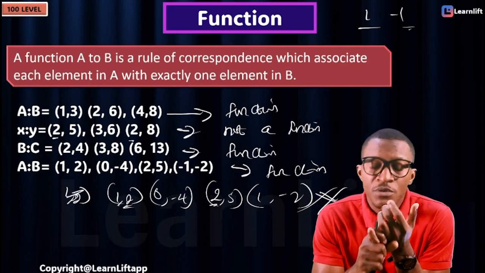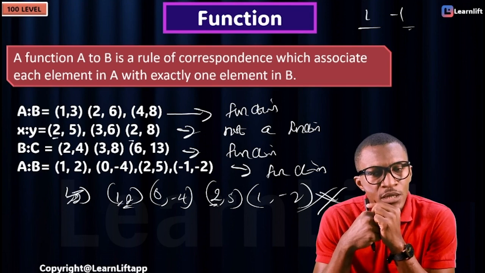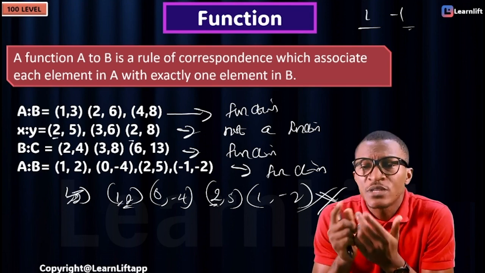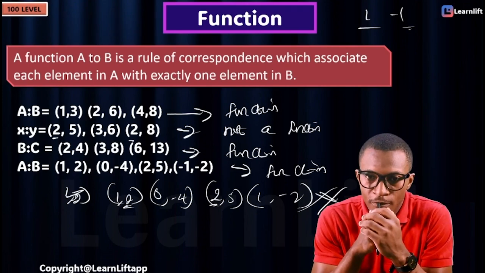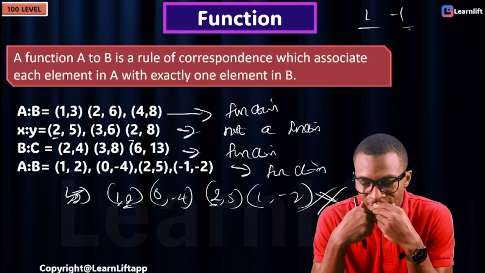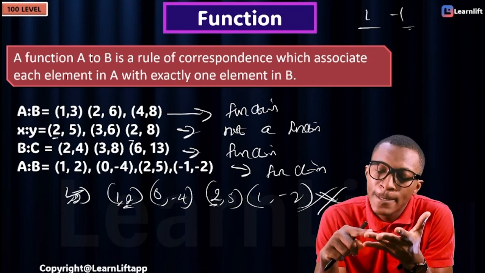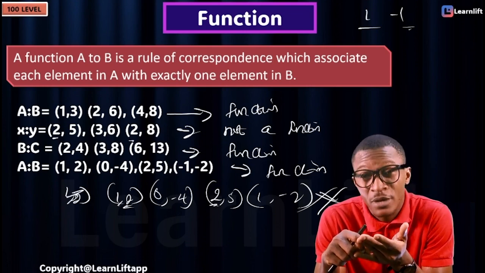Hope you now know the difference between a relation, a mapping, and a function. Let me ask you a question. Is it true that all functions are mapping, but not all mappings are functions? Look at it again. That statement is very correct.